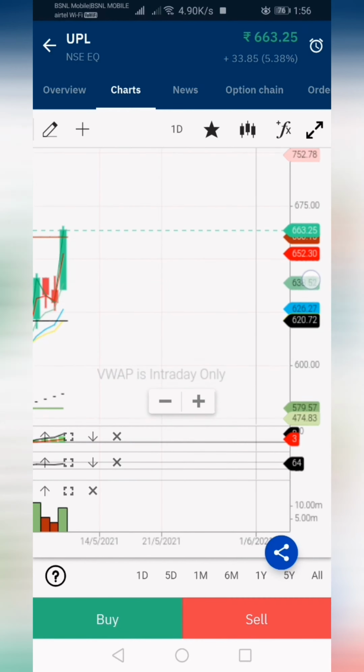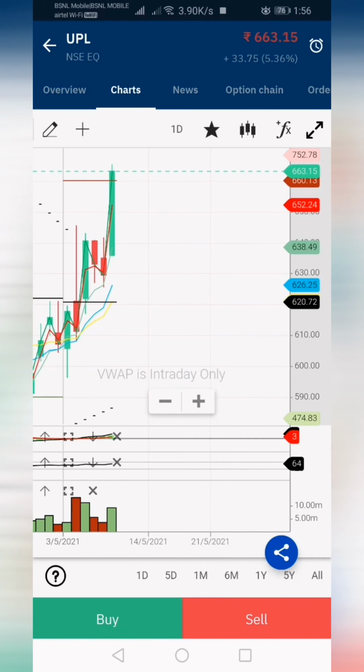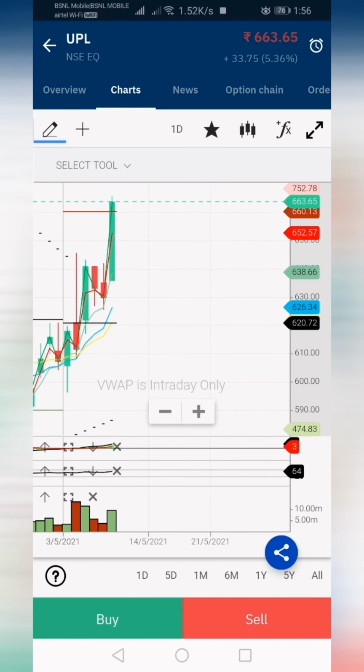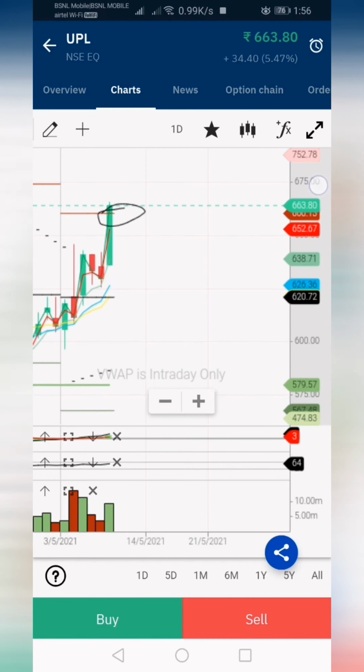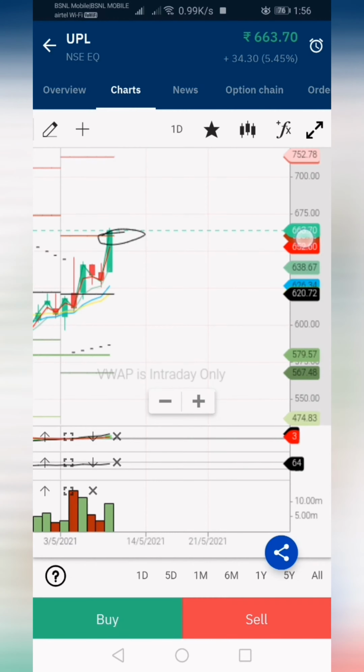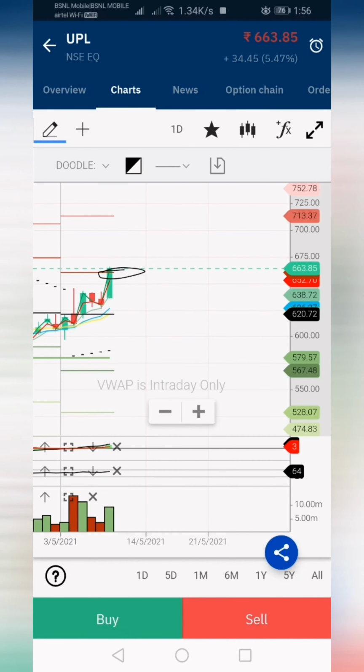You can see now the one day candle has broken the 660 rupees resistance. You can see the 660 rupees resistance here. This resistance has been broken, and if the daily candle closes above 660 only, then the stock has a chance to go up to here. Next resistance is 713. Stock can go up to 713 in coming days.